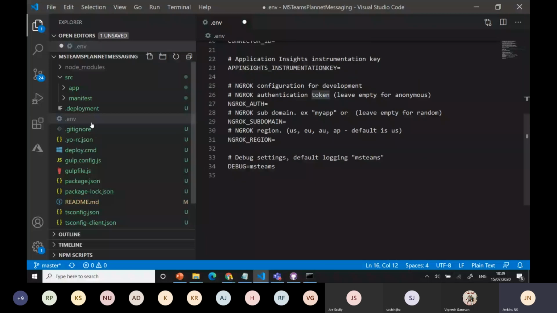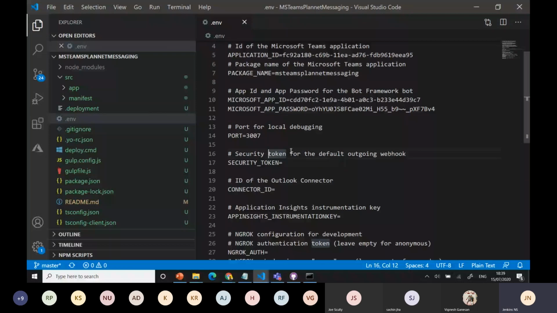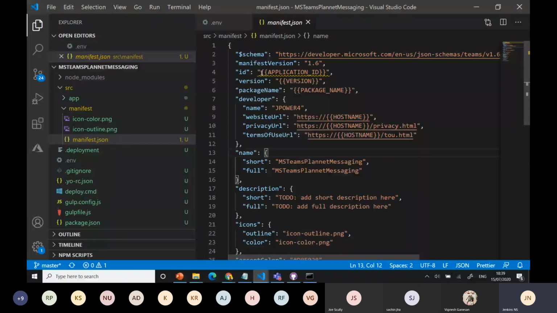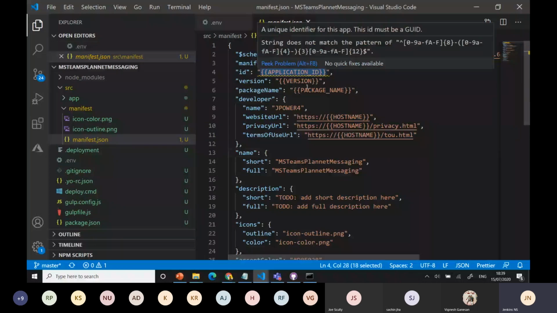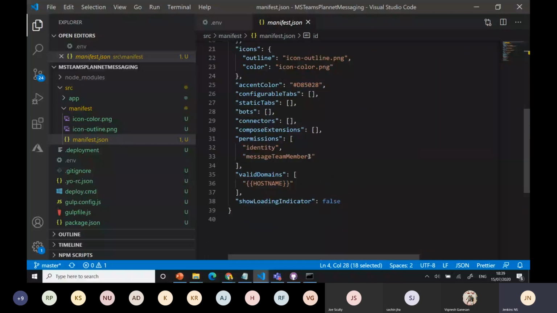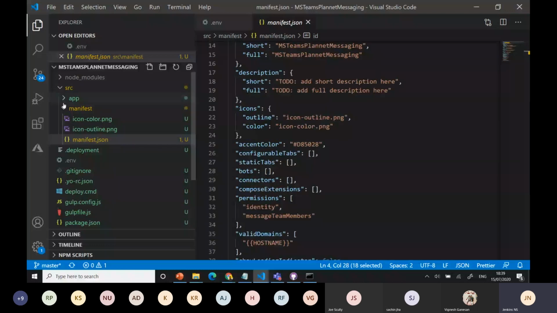Then go to your manifest file. You can see here the application ID. It will take from the environment. It's dynamically taking the package name, version, everything, the host name, everything dynamically, whenever I'm updating the environment. It updates for me. And you have connectors and everything. Under the app part we have the code. There's nothing, but we have some code there.